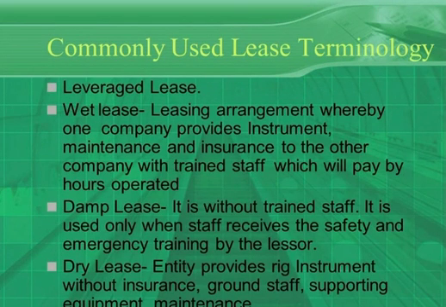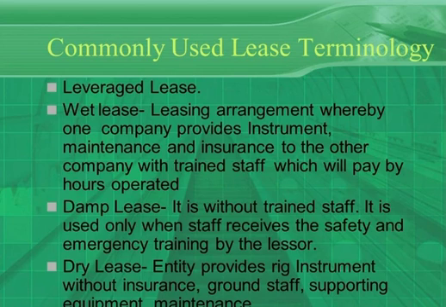Similarly, a lease can be a wet lease, damp lease, or dry lease. Under wet lease, one company provides equipment, maintenance, and insurance to the other party, with trained staff. Suppose the lessor provides some equipment, the lessor also provides training, support, and all services, for which he will charge. Now damp lease. Under damp lease, all services are provided, but trained staff will not be provided.